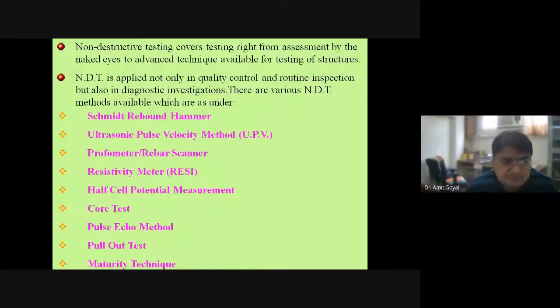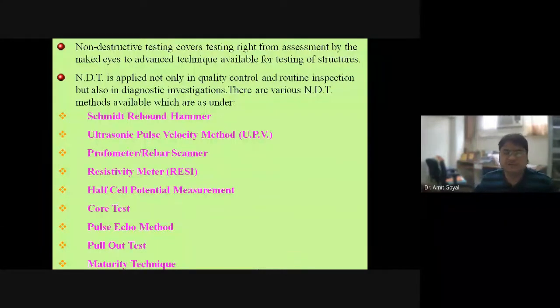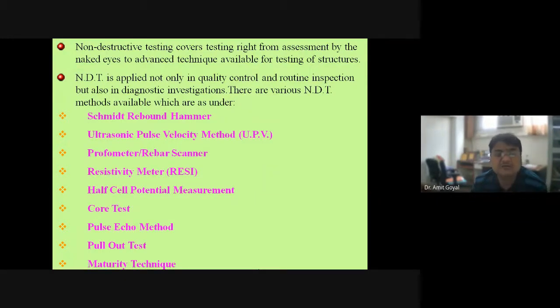Another equipment is the resistivity meter, used to find out the corrosion in the structures. The half cell potential meter is again used to find out the corrosion in the structures. The core test is a semi-destructive kind of test. In the core test, we dig out the core from a location where the stresses are very less. This core test we do as per the Indian Standard Code.